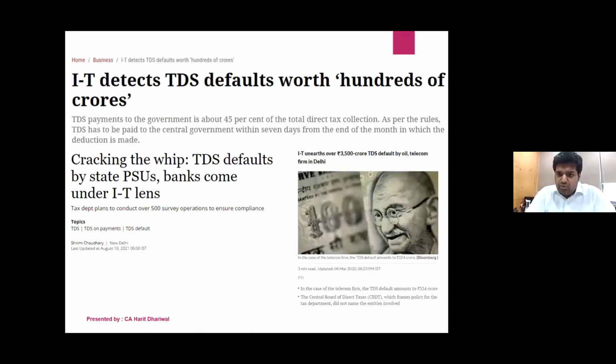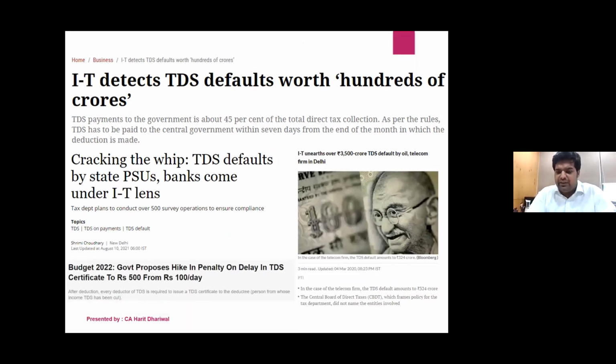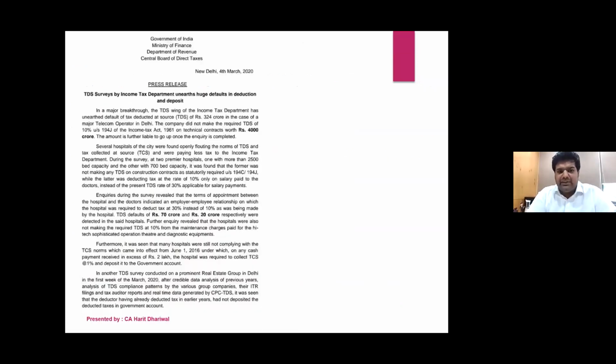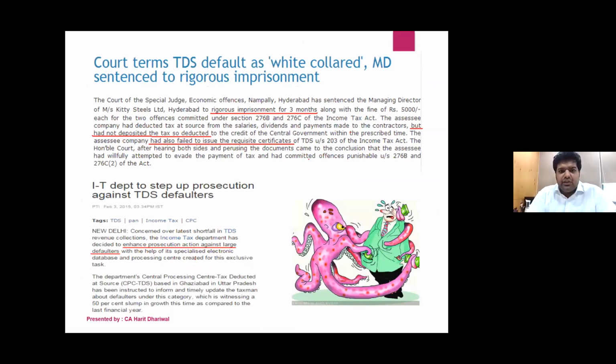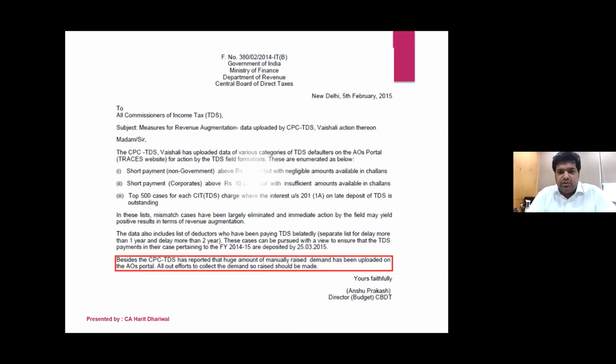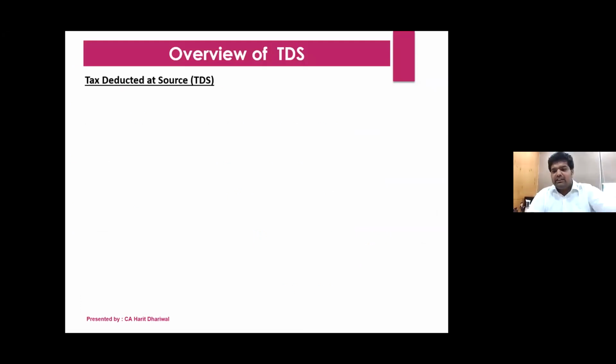Yes, these are a few news articles which say that now they are detecting TDS defaults, and they are also punishing the company directors, imprisoning them in fact in a lot of cases. So all these things are happening. There was a press release also for that. So we will now straight away go to the overview.